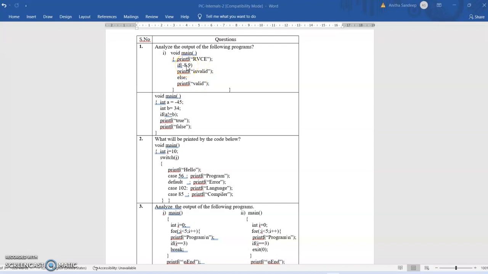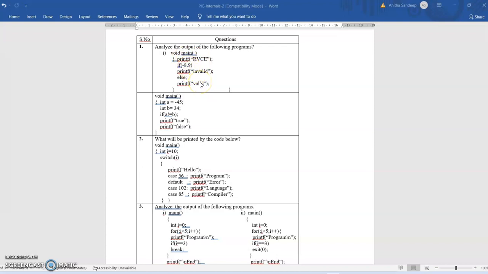Suppose I make this condition 0. Then first RVCE will be printed, and since it is 0, it is false. So it comes to the else, and since else is a null statement, it comes out and prints valid. So the output will be RVCE and valid if the expression is 0.